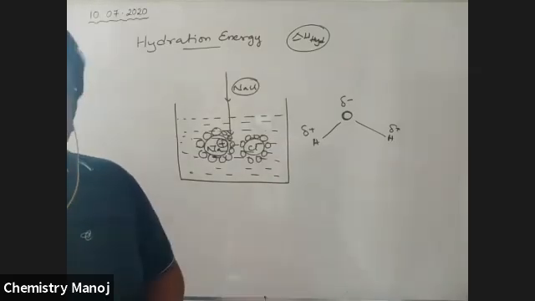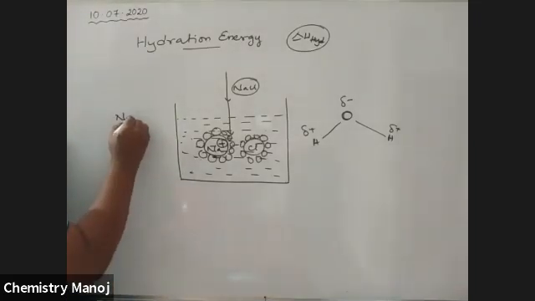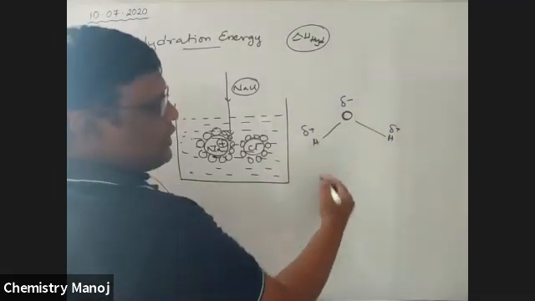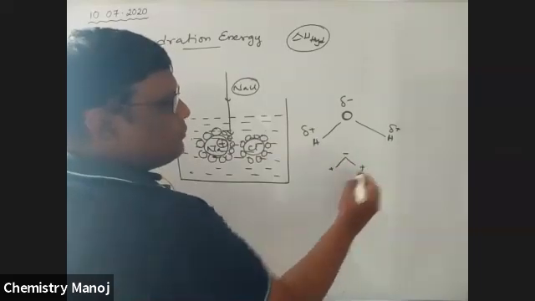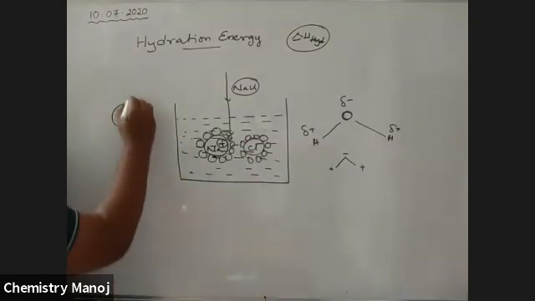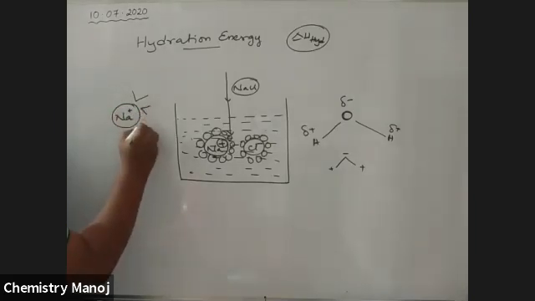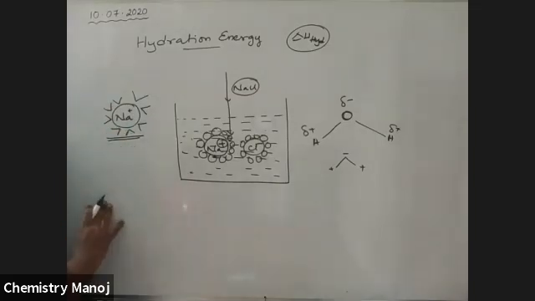How, sir? Why, sir? See here, this is the Na+ ion. Water has this structure. Now I am representing that water like this: this end has minus, this end has plus. The oxygen end, which is negative, is attracted by the Na+ ion. That means the oxygen is attracted towards the sodium end. So all these water molecules surround this Na+ ion.